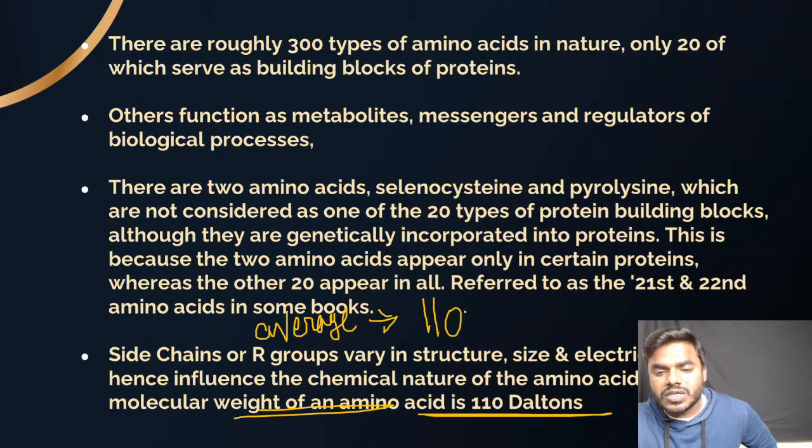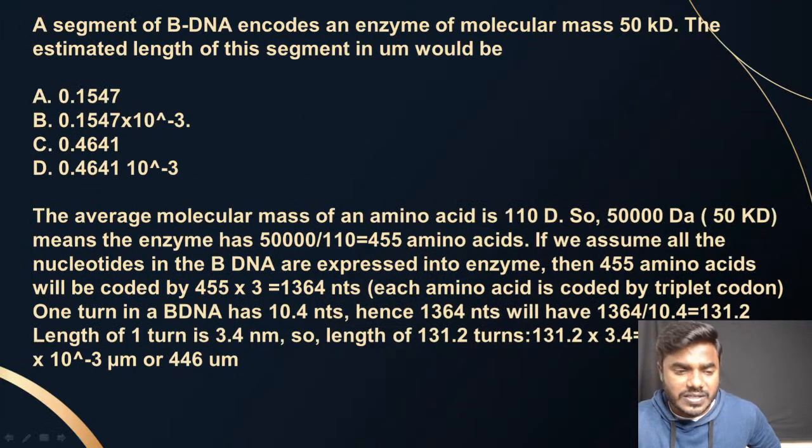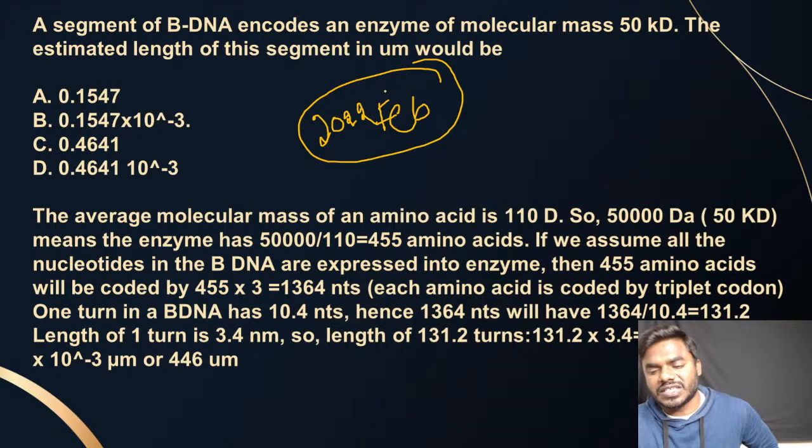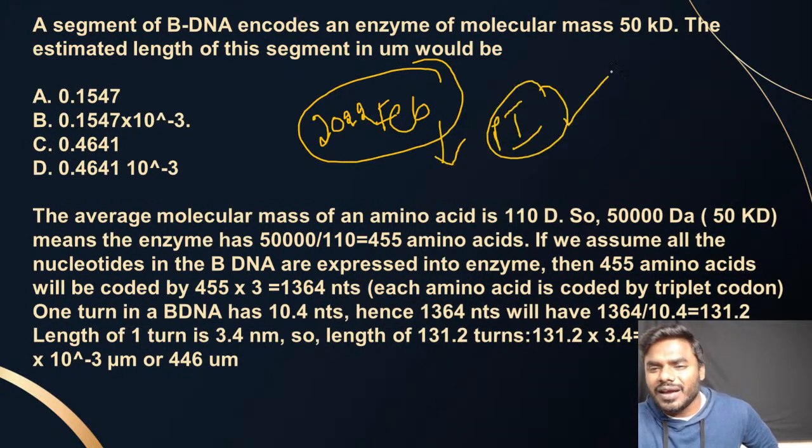Okay, we are using the average weight of an amino acid as 110 Daltons. Friends, if you look into our 2022 February question paper, please listen to my statement. We got the question directly from the PYQ, a kind of simple question, where I can use this value.